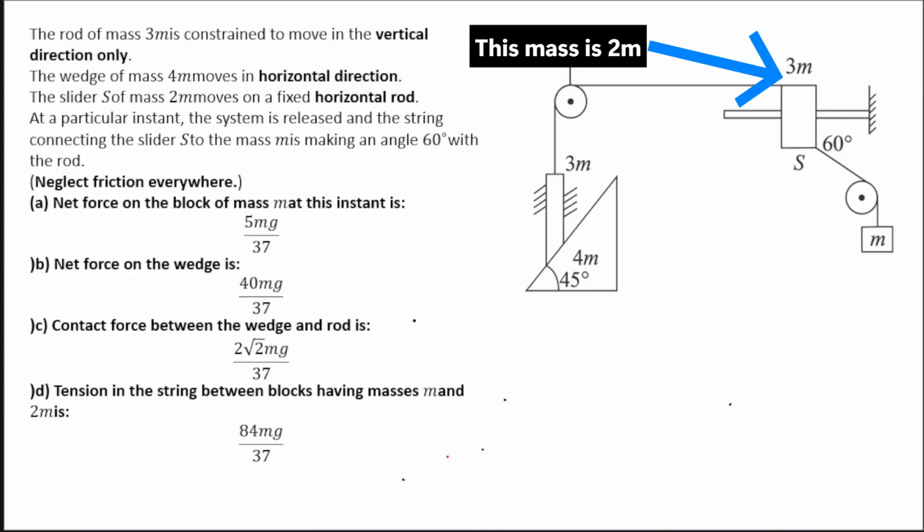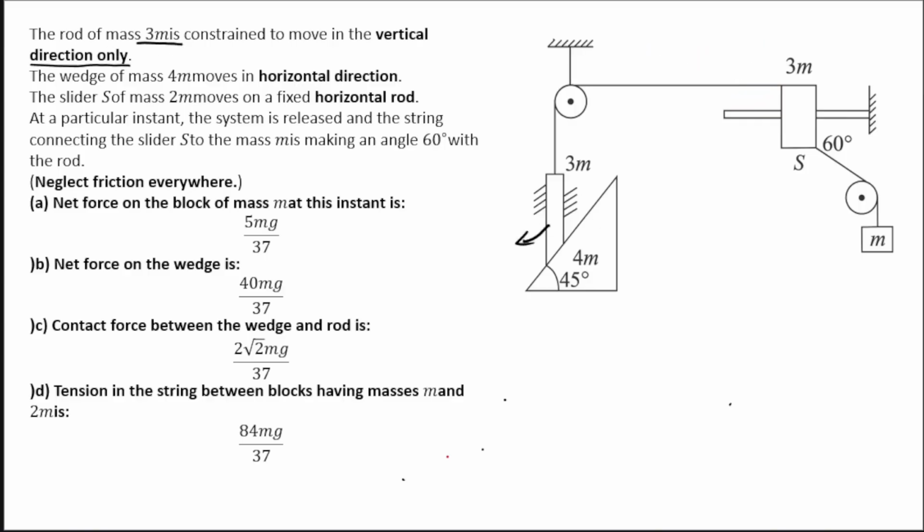So what is said in the question? The rod of mass 3m is constrained to move in the vertical direction only. So we have one rod here and this is constrained to move in vertical direction. And how is it getting constrained to move in this way? By giving it some physical support.